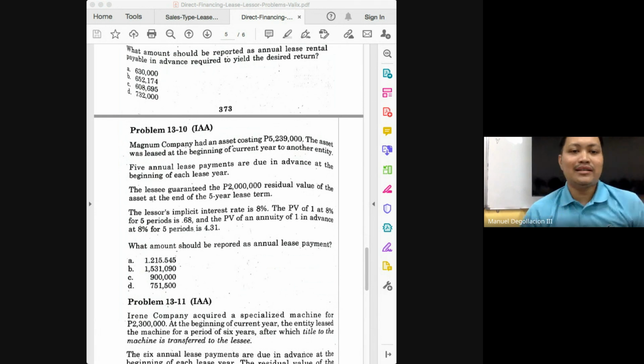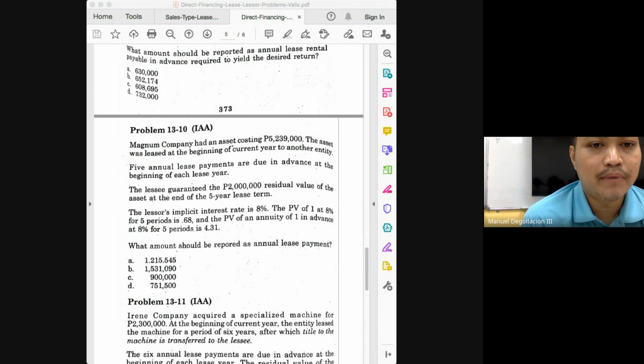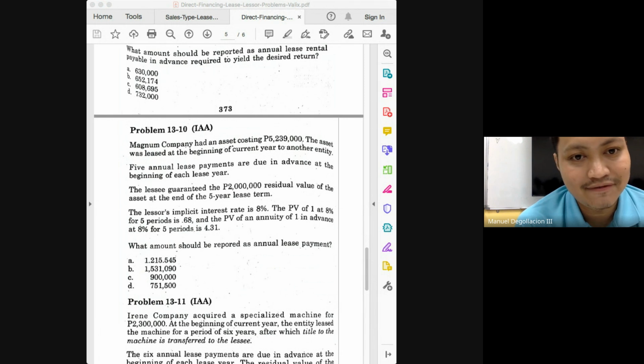Okay, and if you'll be asked how much will be the interest income for this company, class, will it be 5,239 times 8%? No, because again, this is annuity due. Okay, so what do you do first? You deduct the entire first payment. 5,239 minus 900 will give you 4,339.